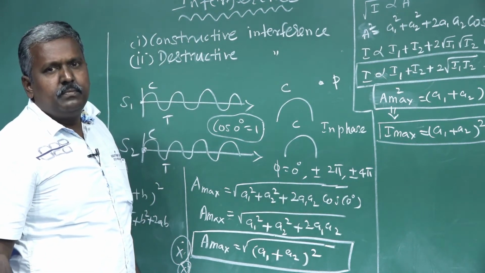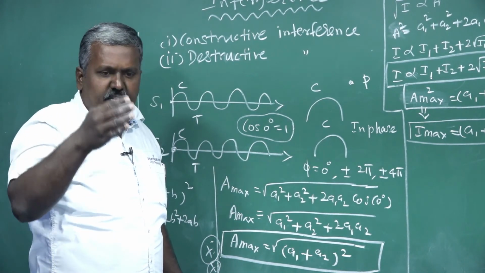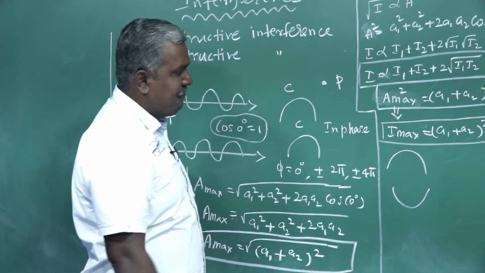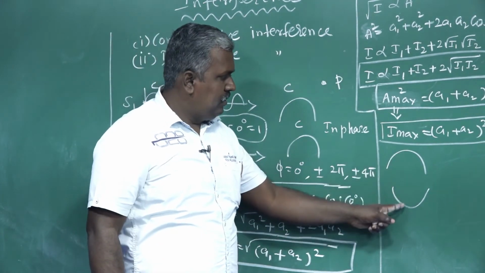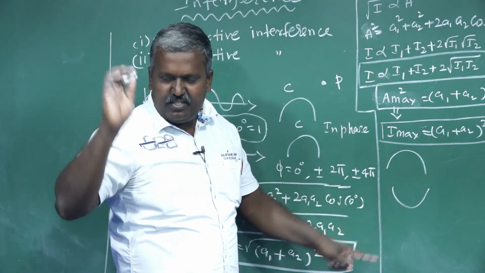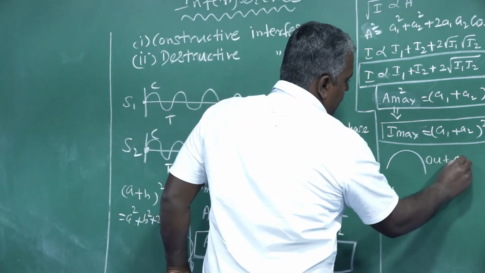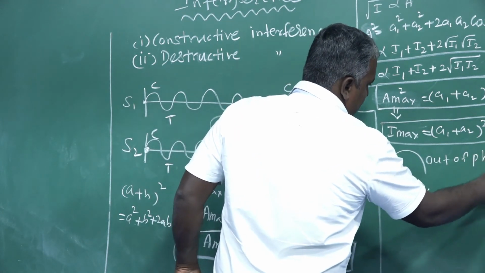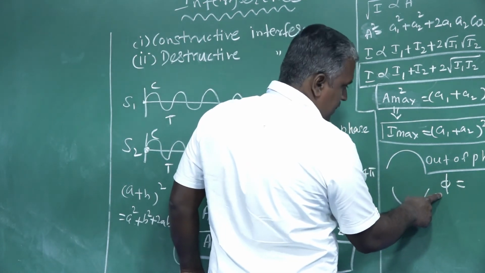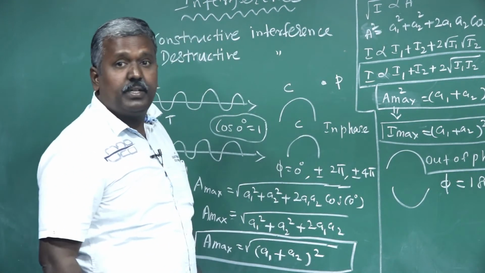What is the phase difference between the two light waves? Yes, 180 degrees. That means out of phase.